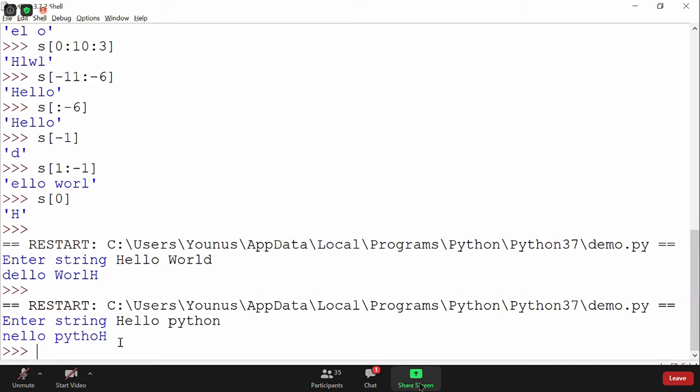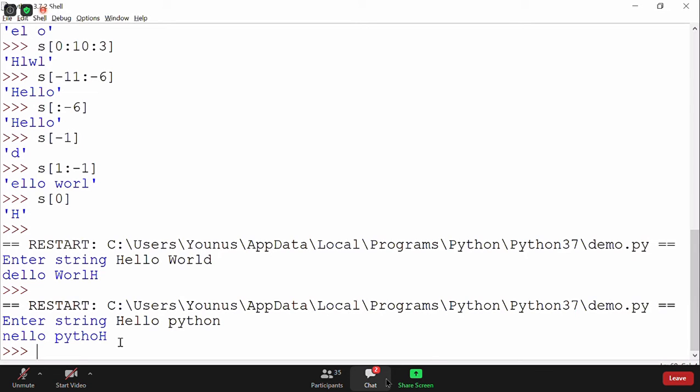So we cannot use direct indexes, because it can be any lengthy string. In any string, I have to replace the first and last character. It will not only be hello world. So it is working for hello Python as well. So the first and last letter is getting replaced.